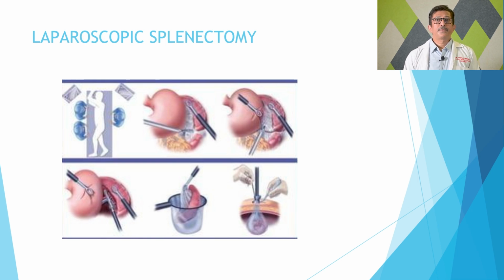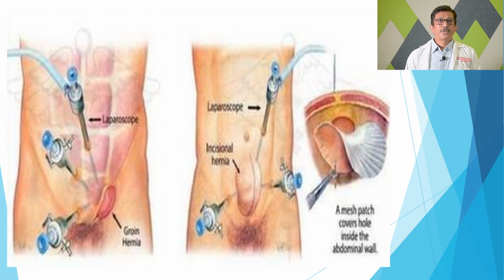This is another pictorial presentation of a hernia, inguinal hernia. The ports are placed away from the target area of surgery. So there is an inguinal hernia, and the ports are at around the umbilicus and suprapubic region.